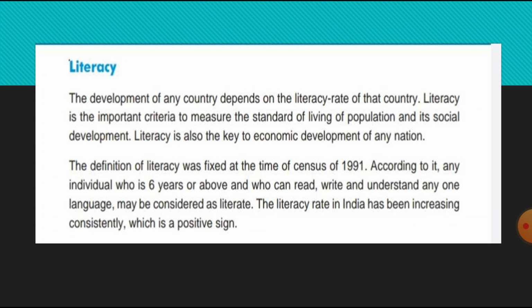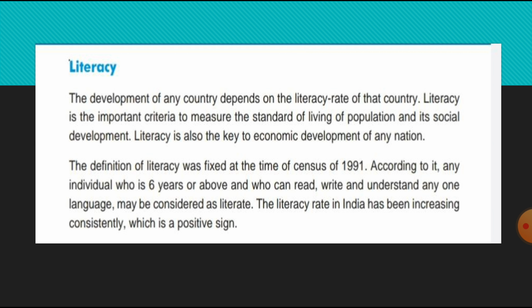Literacy is also the key to economic development of any nation.